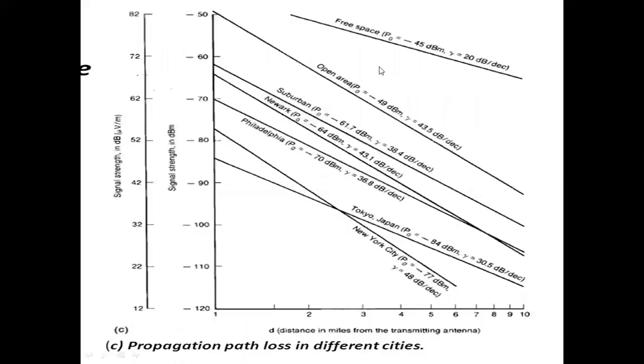So normally we have the figure. This figure represents the path loss curves in different cities, that is in different areas. And these curves all represent the effects of human made structures only. That means there is no effect of terrain contour. And here we are assuming the terrain contour is flat. Okay. So these curves represent the path loss curves at different cities.